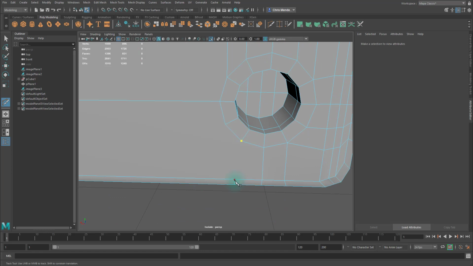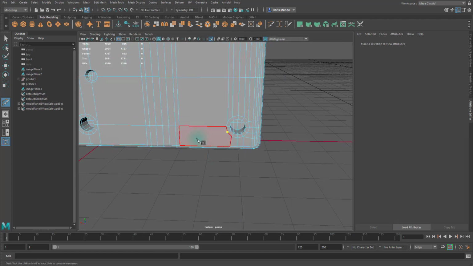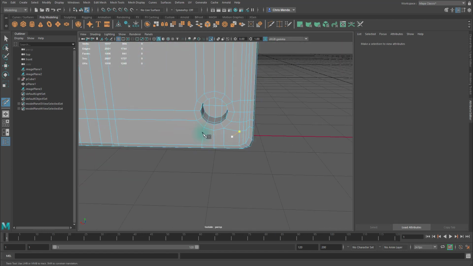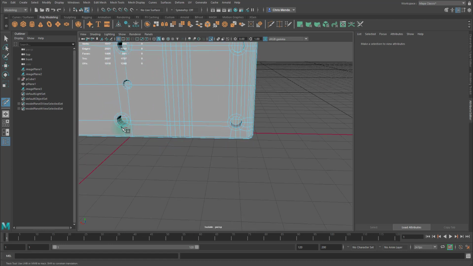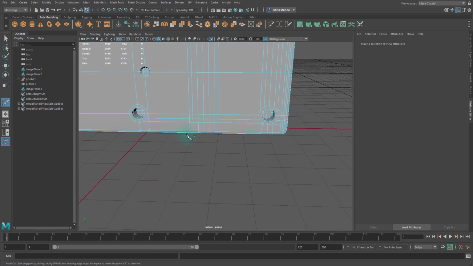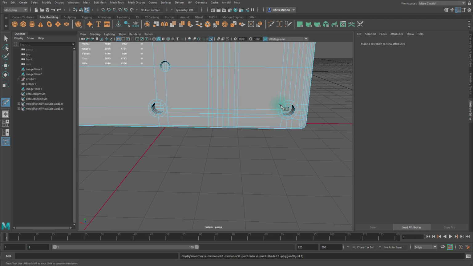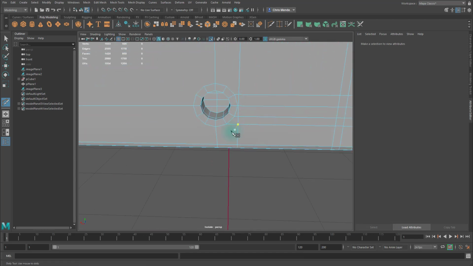Remember that if you need to delete an edge loop, like I have a couple times, just select the entire edge loop and remember to hold control before you hit delete, or else you will create a bunch more ngons because it will not delete the vertices that were attached to that edge.